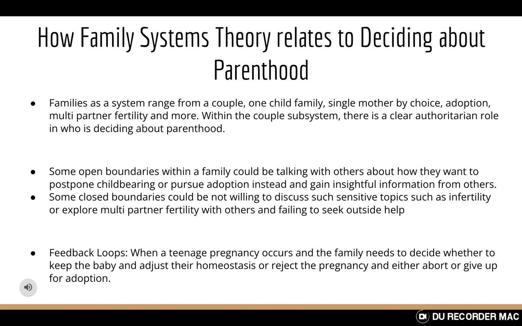Feedback loops could be when a teenage pregnancy occurs in the family and they need to decide whether to keep the baby and adjust their homeostasis or reject the pregnancy and either abort or give up for adoption.